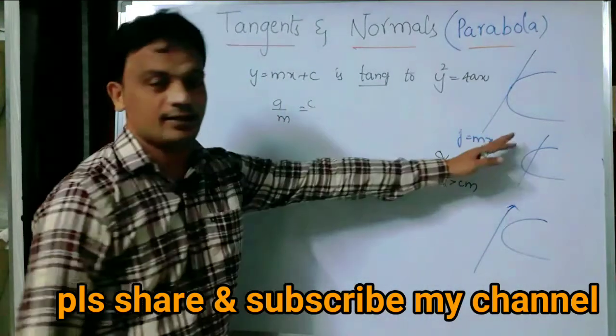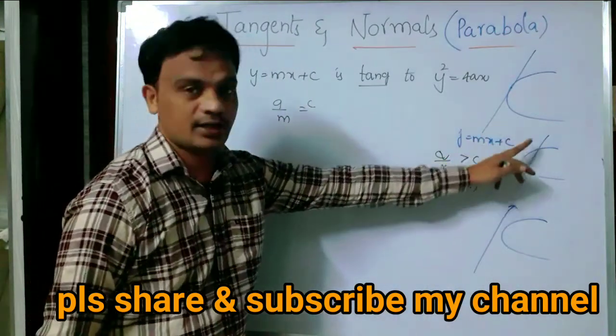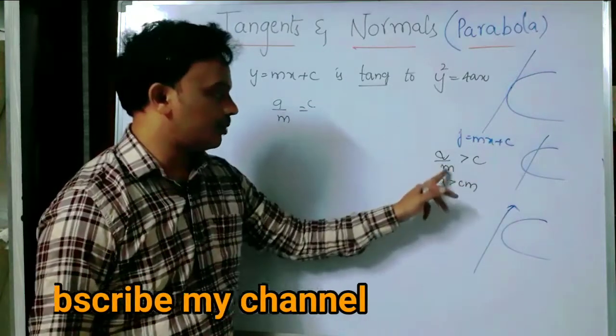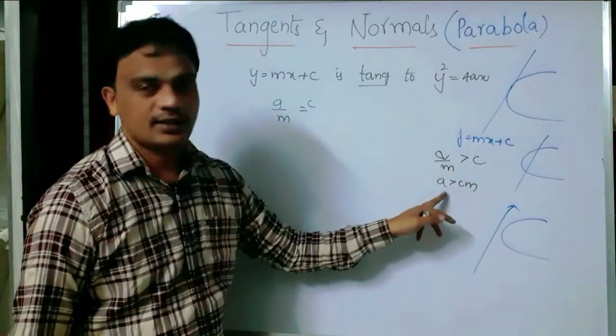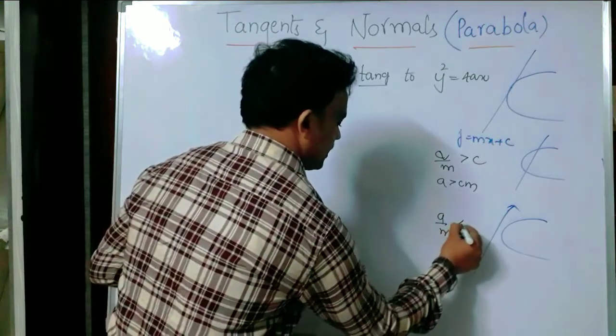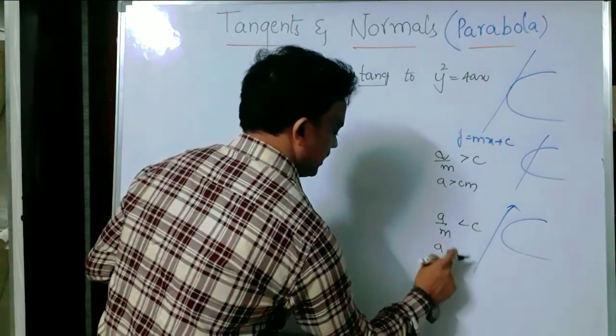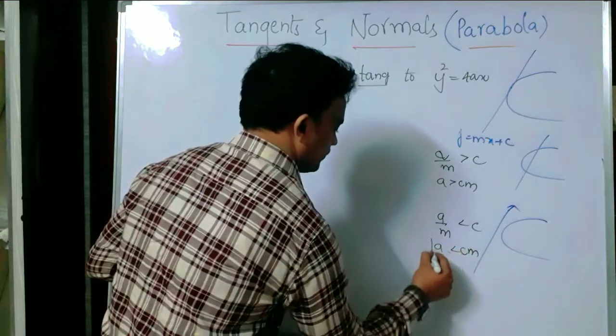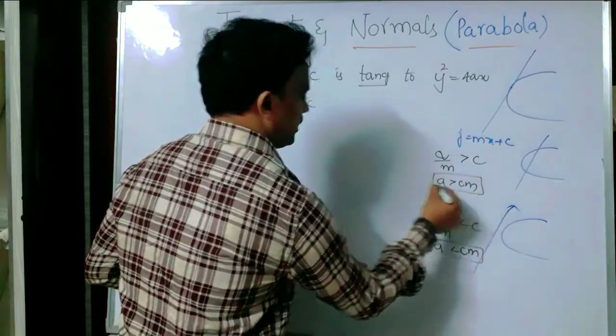In that case, delta, as I just explained, should be greater than 0. So a by m greater than c, so a greater than c into m. In the other case, a by m is less than c, that means a less than c into m. Okay, these are all the three conditions.